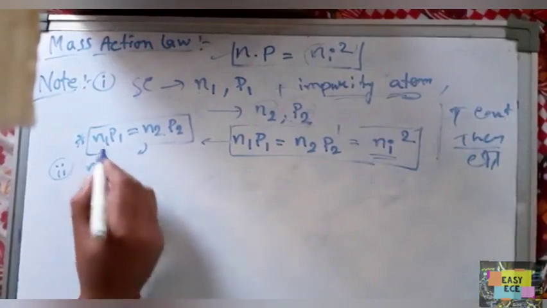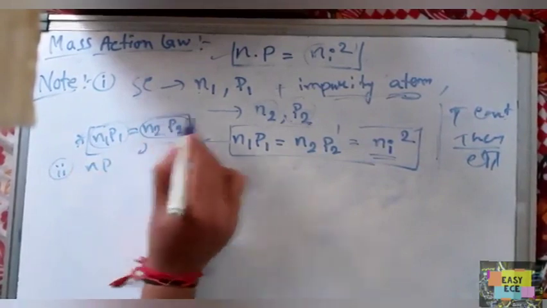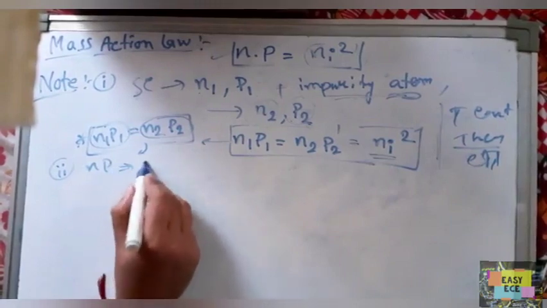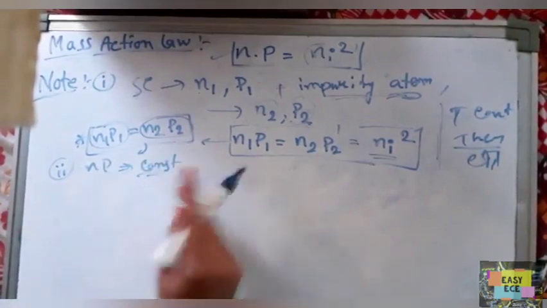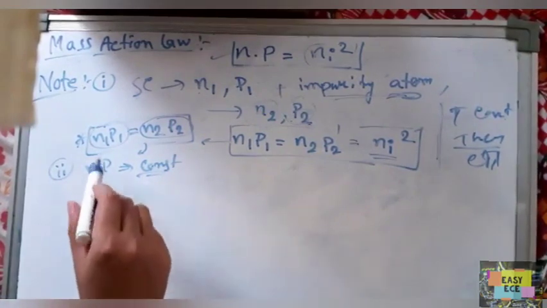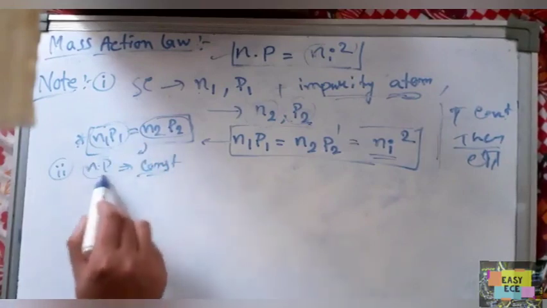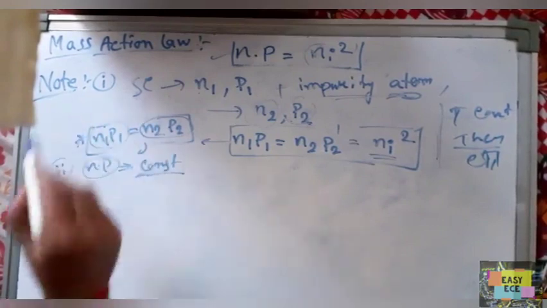Before doping and after doping, this product is always constant. So you write this second point in the theory: before and after doping, the product of N into P is always constant.